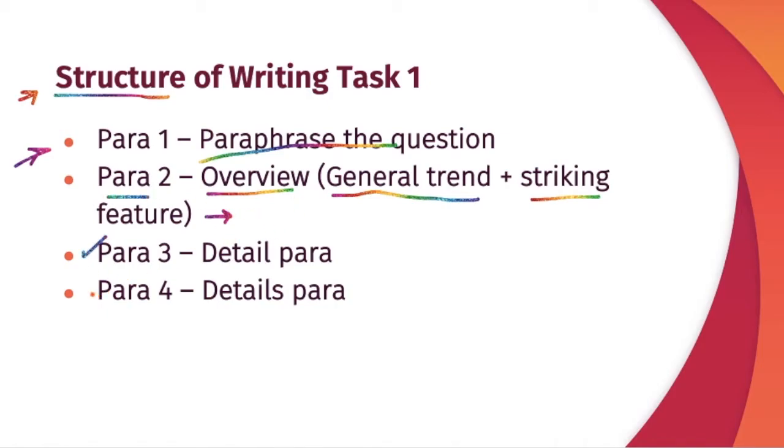In para 3 and para 4, you are going to write the details. So detail para 1, detail para 2. Try to write the comparisons, the similarities, in para 3 and the differences or the contrast in para 4. So you are also getting marks for compare and contrast. That's how you should write.